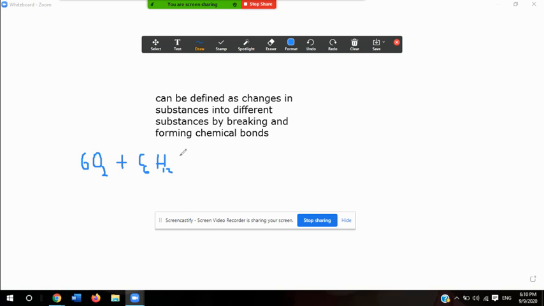And O6 as well. So you have 6 oxygen molecules and 1 sugar molecule, and that sugar molecule is going to turn into something else. In chemistry, when we talk about chemical reactions, this little arrow just means in what direction the reaction is going. In this case, it's going from left to right.